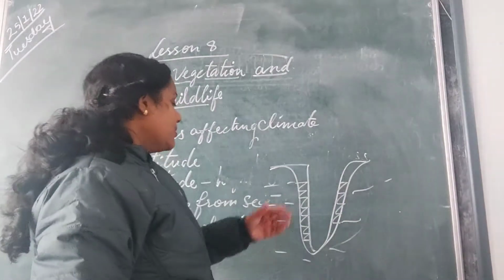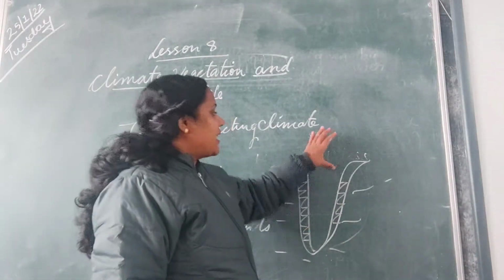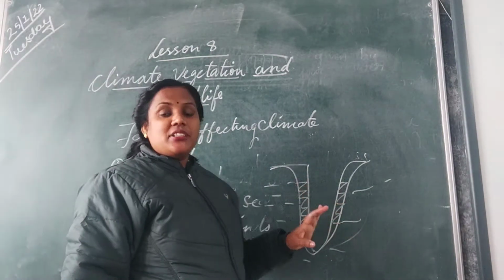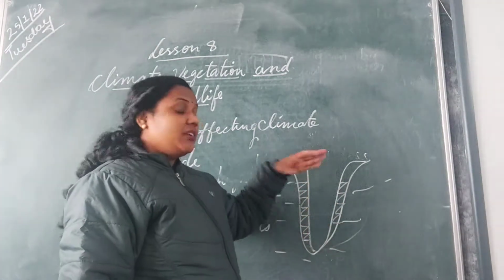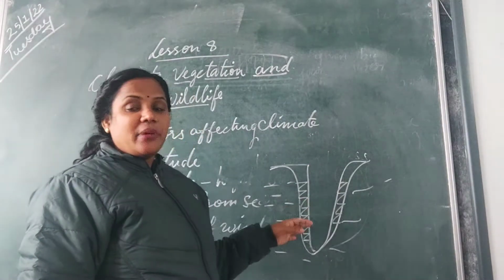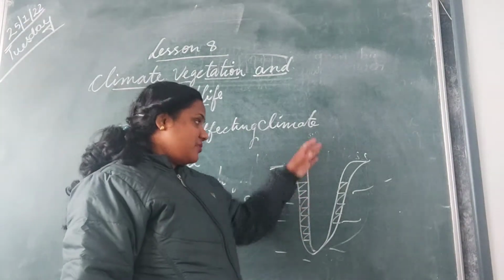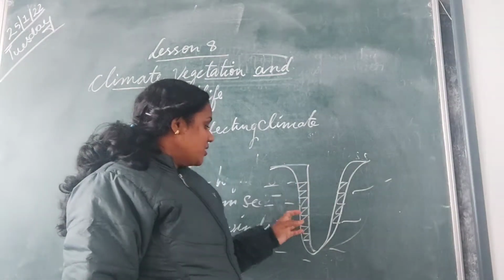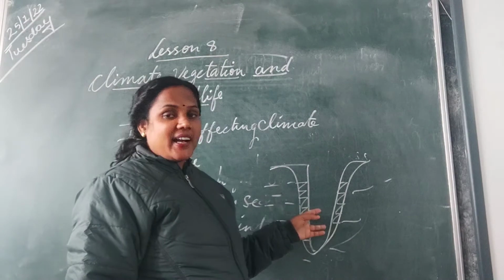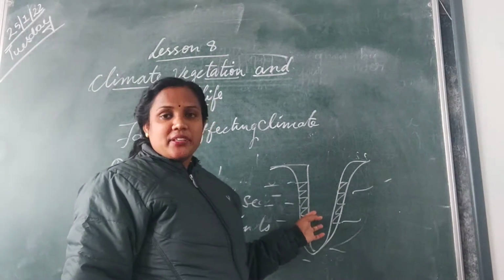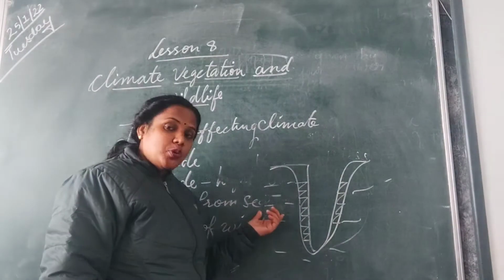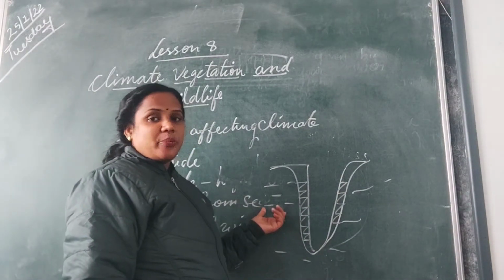What will happen? Compared to the areas of UP and all, these places remain much cooler in the summer season, because they will not become as hot as the land areas. The cool breeze from the sea will go to these land areas and modify the climate, because the land will become warm, but the water has cool temperature, it has not become hot.